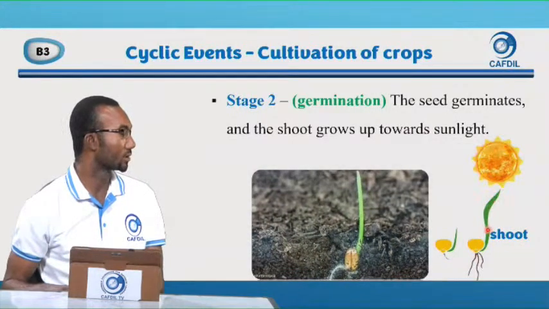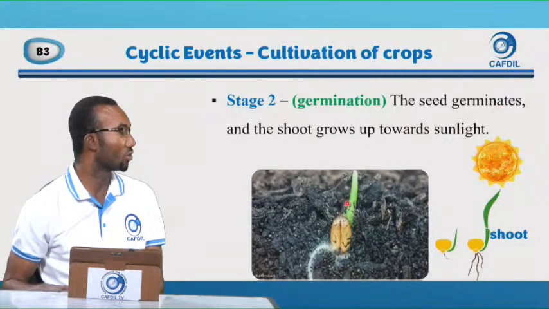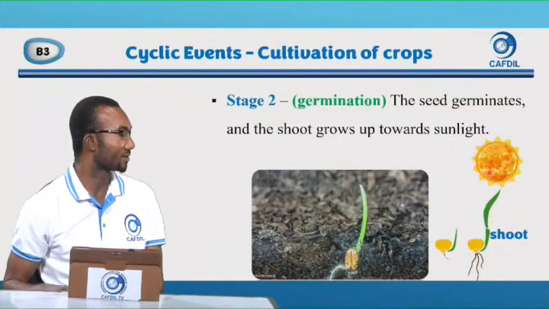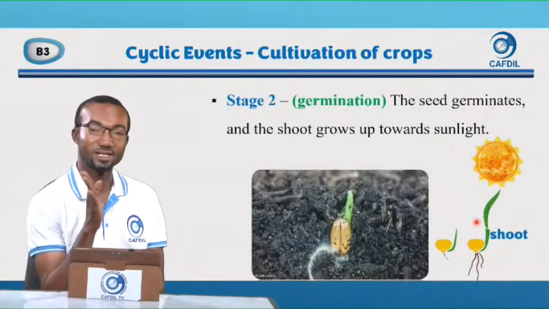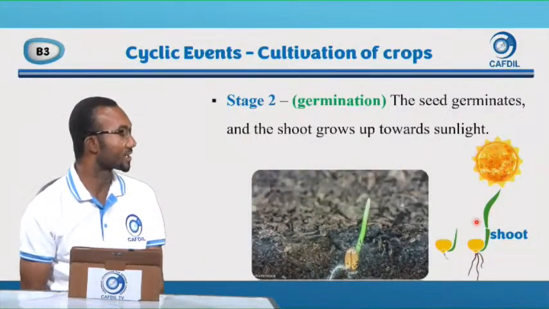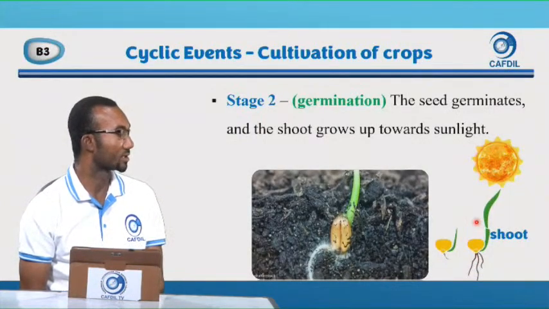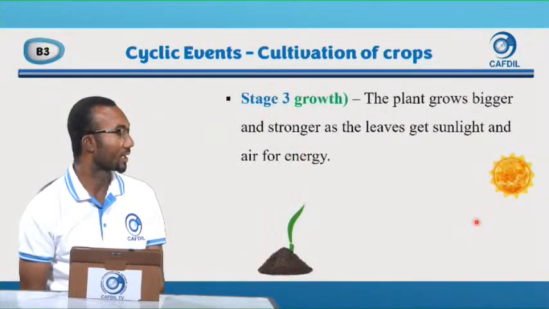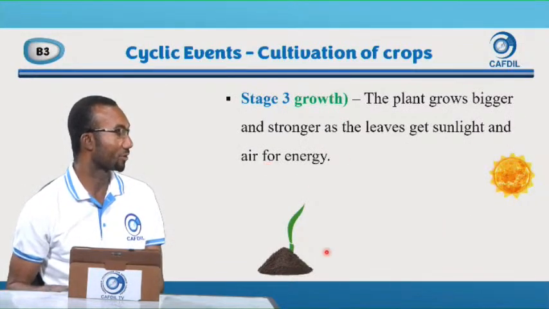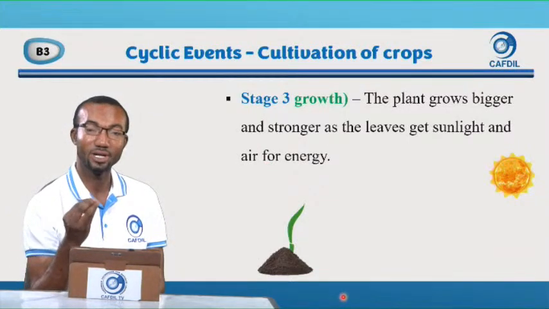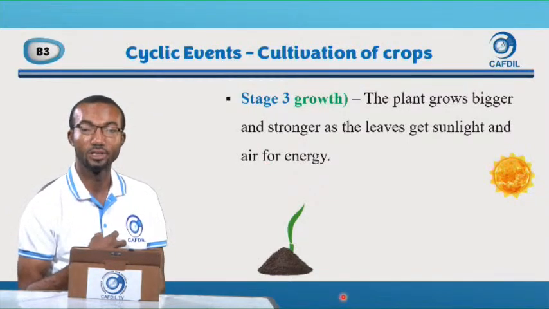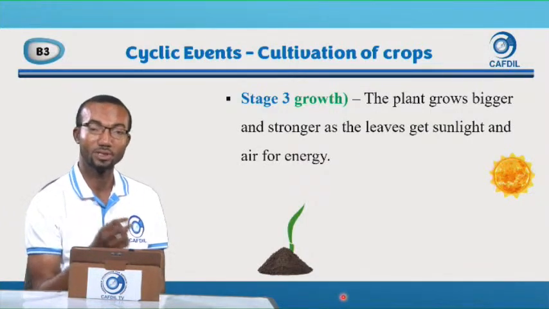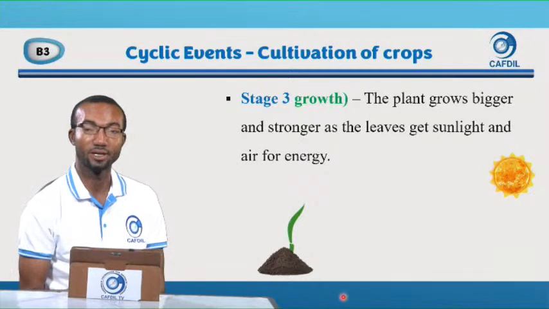This is the shoot. So the seed germinates and the shoot grows up towards sunlight. So there is sun, so they grow towards the sunlight. This is the second stage in the cycle. Germination. Second stage. After sowing, stage 2 is germination. Good. And then the plant grows bigger and bigger as the leaves get sunlight and air for energy. You know that plants also prepare their own food. They use the sunlight, they use water, they use air to prepare their food.